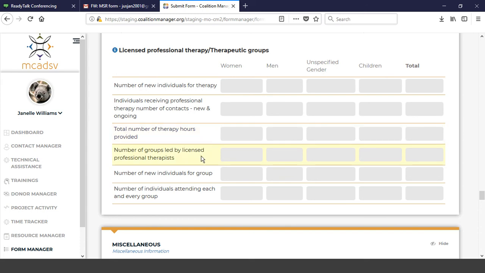Then the number of groups led by a professional therapist. So again, however many groups for the month, you're going to put that in that section. You've already been doing that. Then the number of new individuals that are attending that group. So just like it was under support group, it's the same for the therapy groups. So you're going to count that individual one time federal fiscal year, first time they attend a therapeutic group. And then you've already been doing that. You're going to count each and every individual that's attending each and every group.